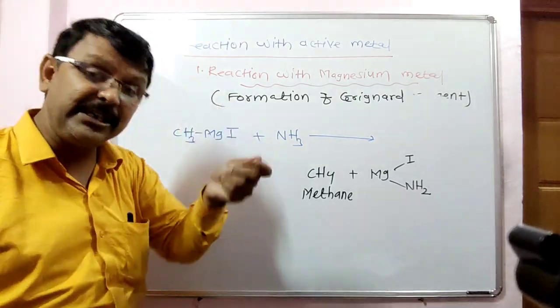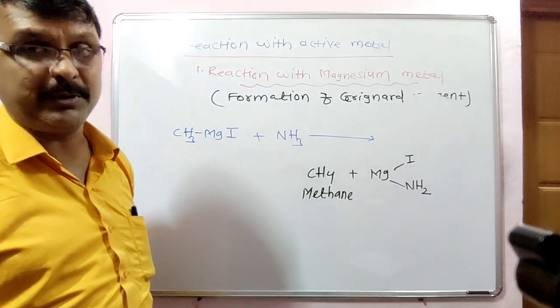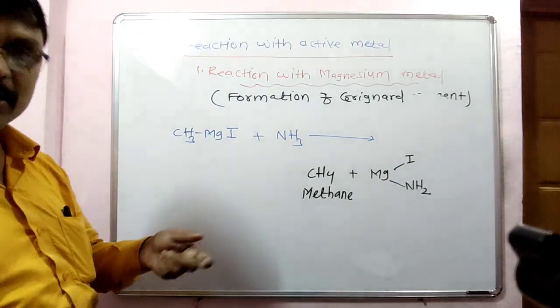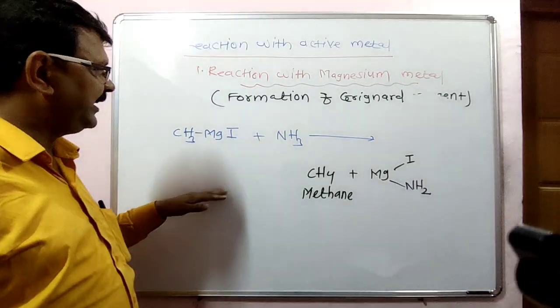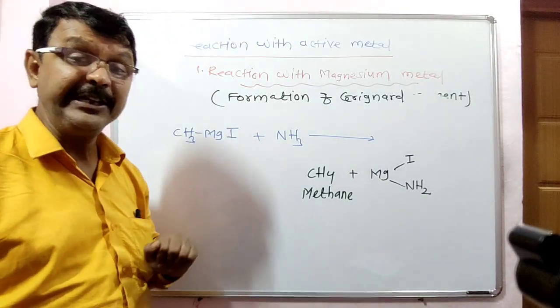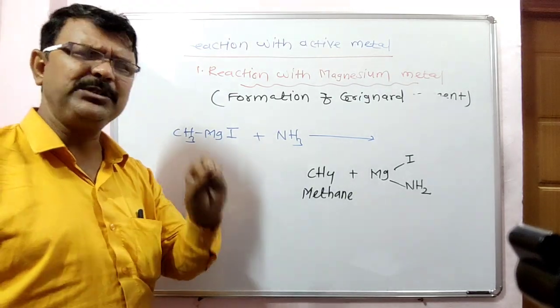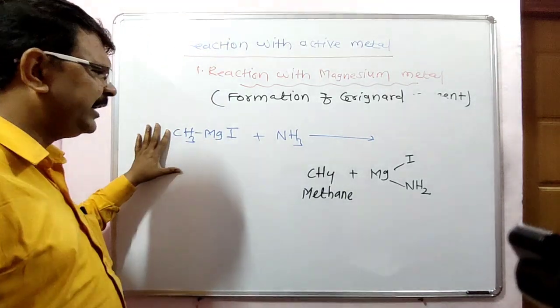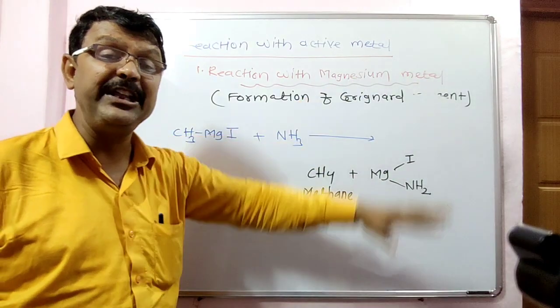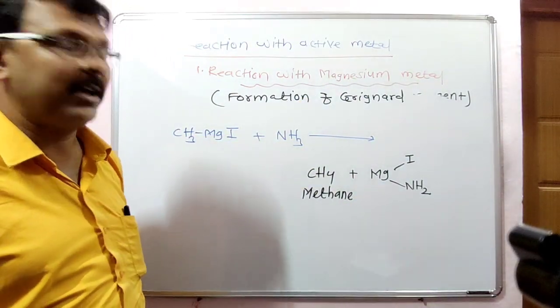A hydrogen-containing compound reacting with Grignard reagent forms the corresponding hydrocarbon.